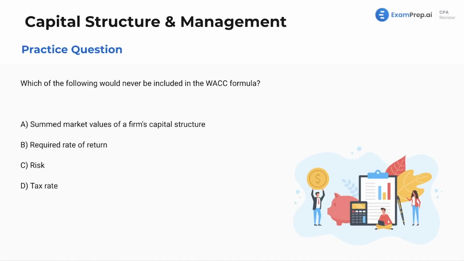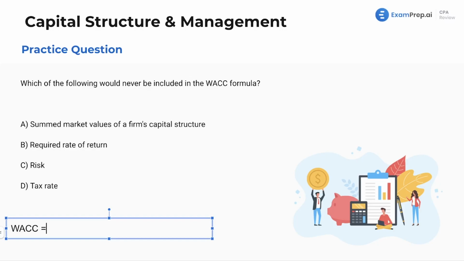Let's run through some multiple choice questions here on capital structure and management. To begin, which of the following would never be included in the WACC formula, also known as the weighted average cost of capital formula? For something like this, the best way to approach it is to ask, what is the formula? Because obviously one of these is not going to be included there.